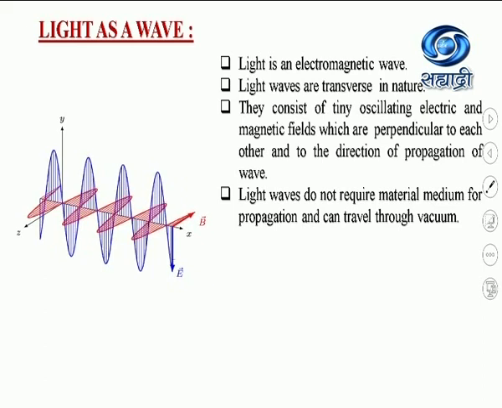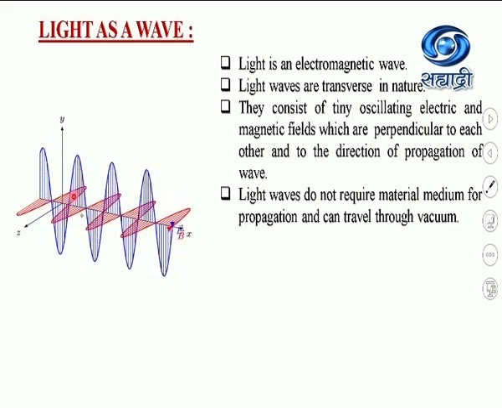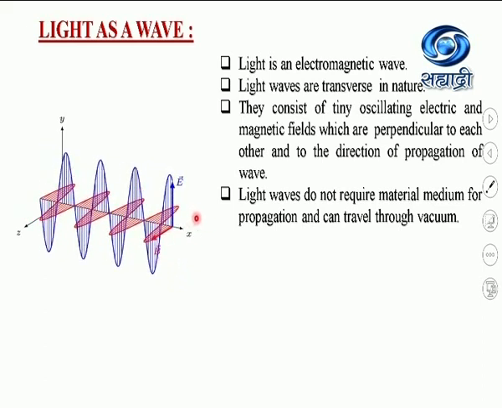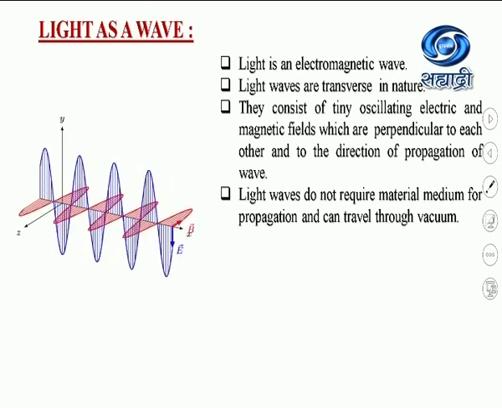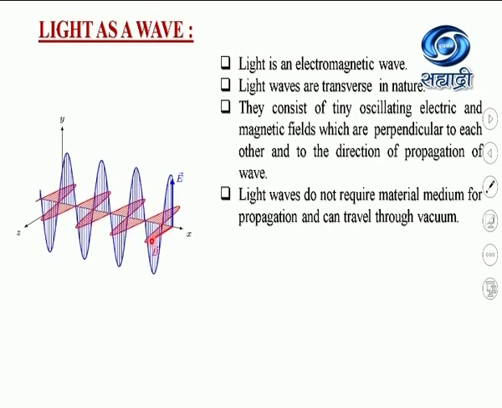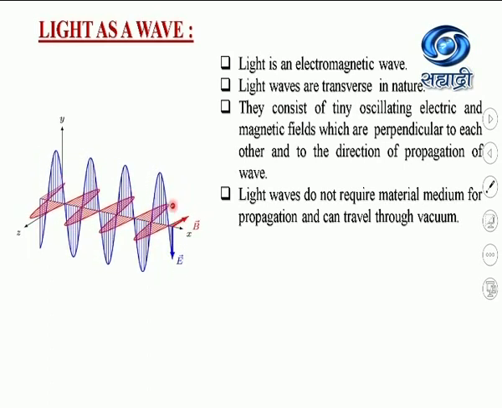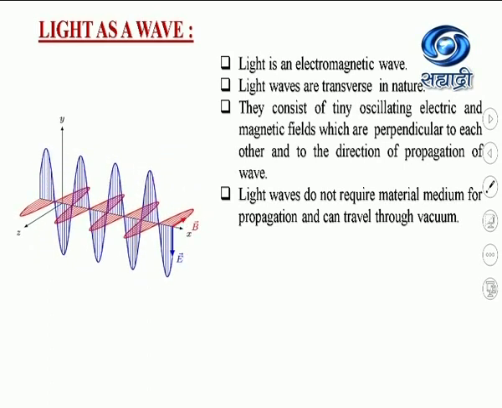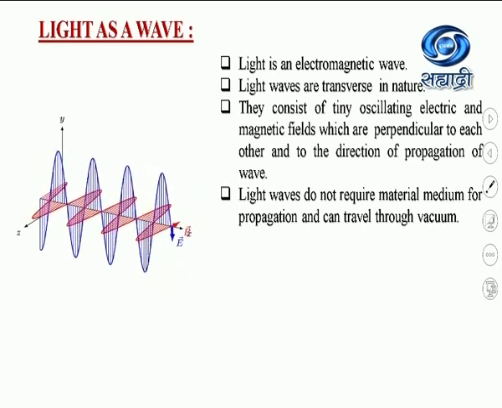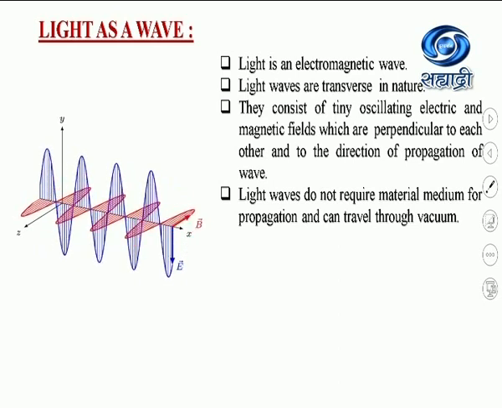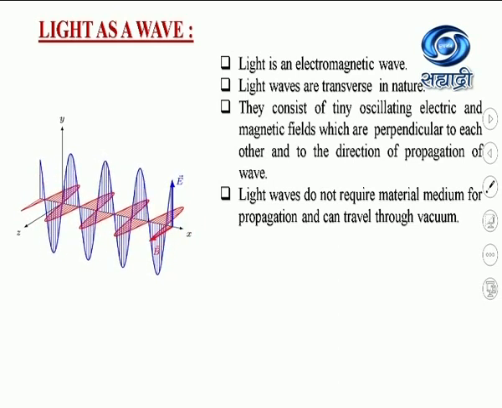Here in the animation, you can see that the wave is propagating along x-axis, the electric field is vibrating along y-axis, and the magnetic field is vibrating along z-axis. So electric field vector and magnetic field vector are perpendicular to each other, and also they are perpendicular to the direction of propagation of wave.